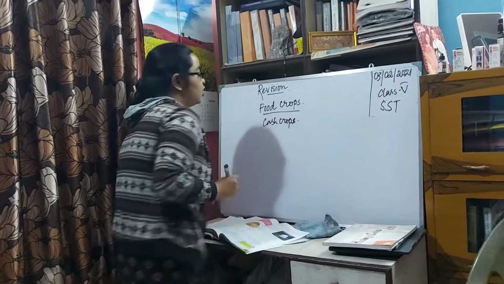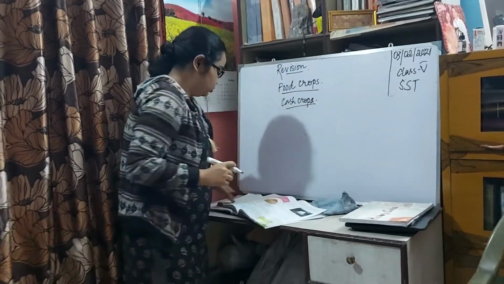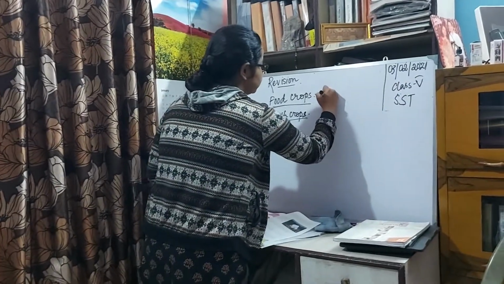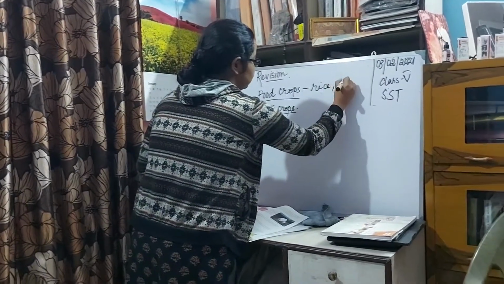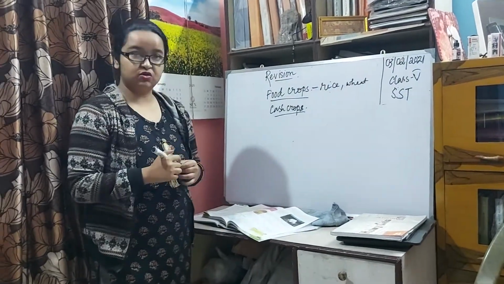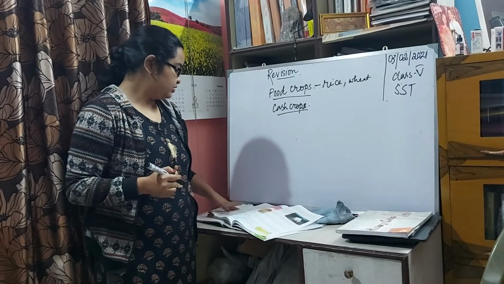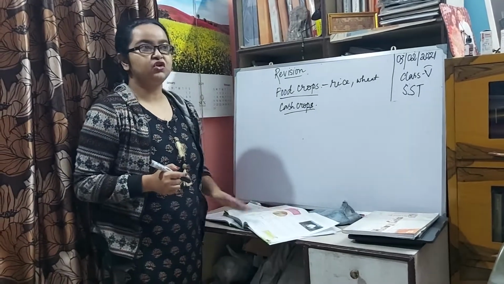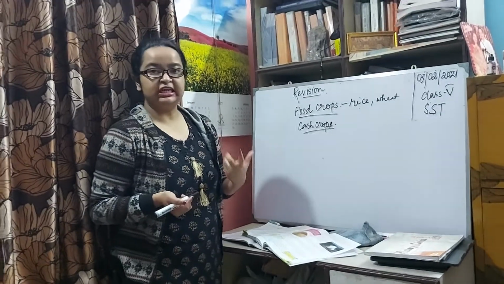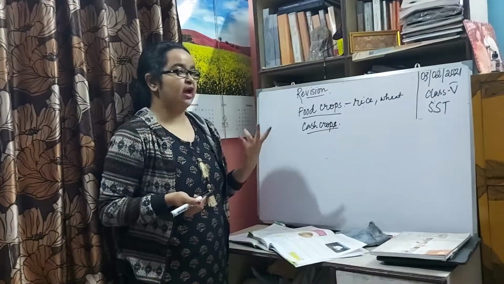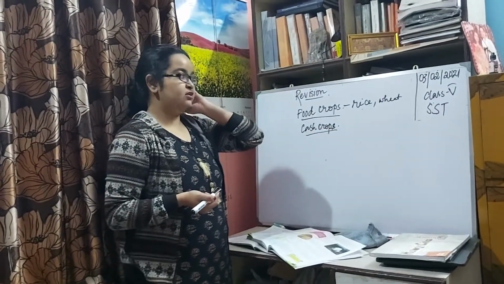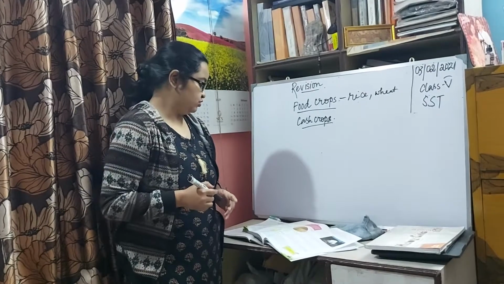In food crops we know the various types of food crops that are grown. Food crops include rice, wheat, etc. These are the food crops that are grown by the farmers mostly for the basic consumption needs, and after consumption, some amount of food crops are also traded. They are used for trade also.